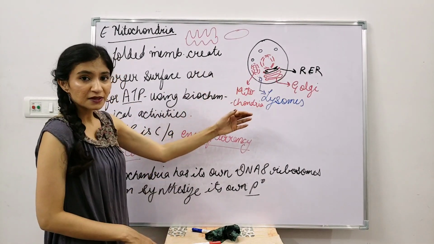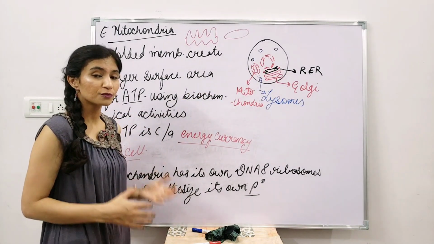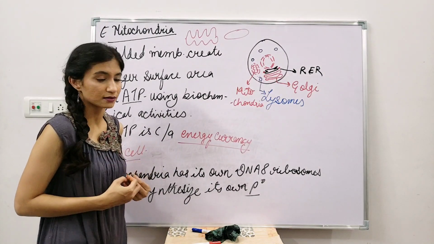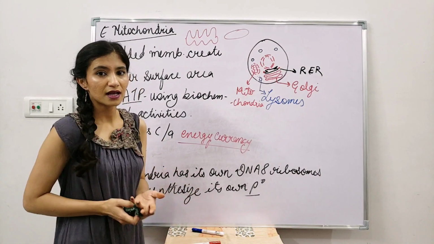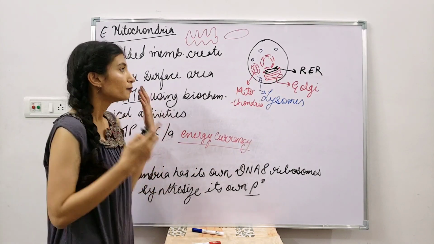Okay, a very special feature that only mitochondria has is that it has its own DNA and ribosomes, and due to this property they can easily synthesize their own proteins. As we have discussed in the last class, ribosome plays a very huge role in synthesizing the proteins.